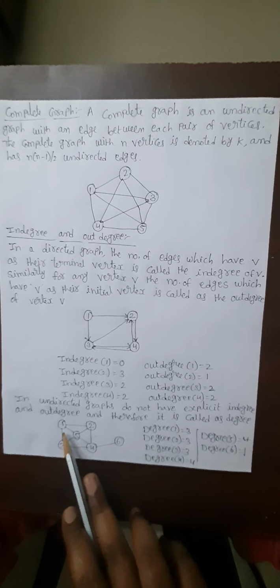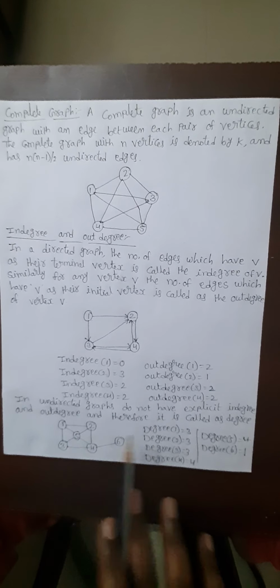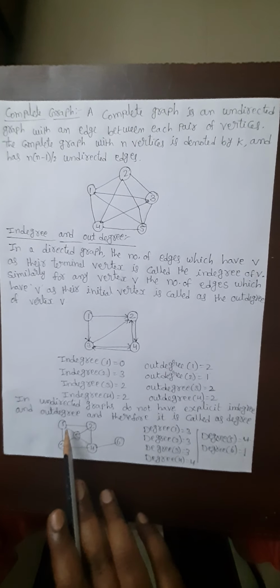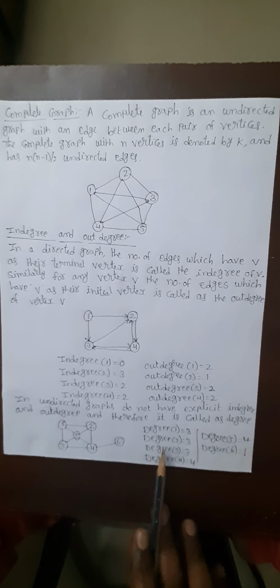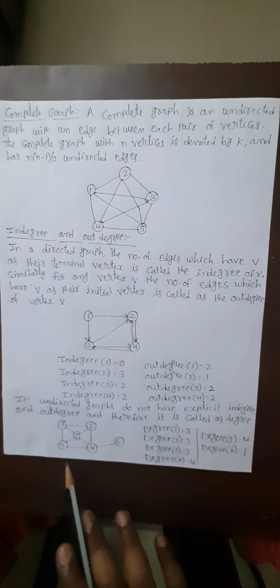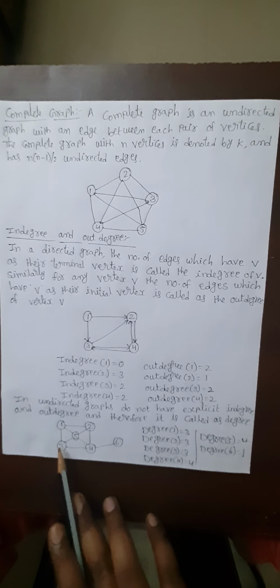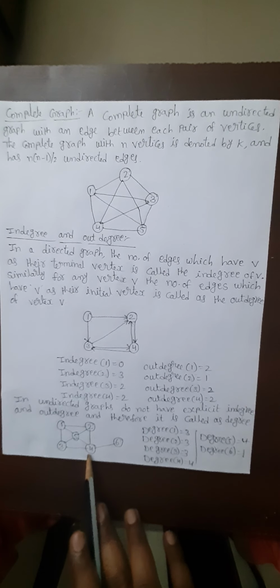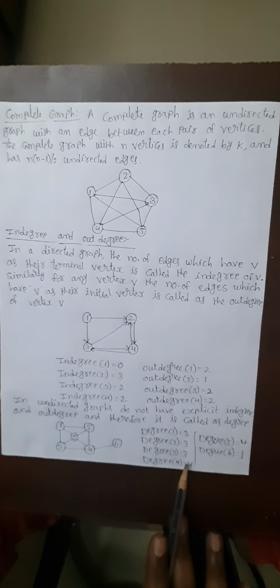Here the degree of 1 is, there is a connection between 1 to 2, 1 to 3 and 1 to 5, so 3. And the degree of 2 is 2 to 5, 2 to 1 and as well as 2 to 4, so it is 3. And if we take 3, 3 to 5, 3 to 4 as well as 3 to 1, so the number is 3. And if we take 4, 4 to 6, 4 to 2, 4 to 5 and 4 to 3, so the number is 4.